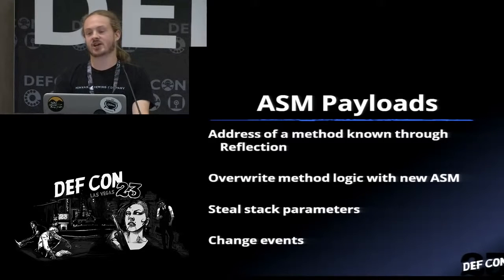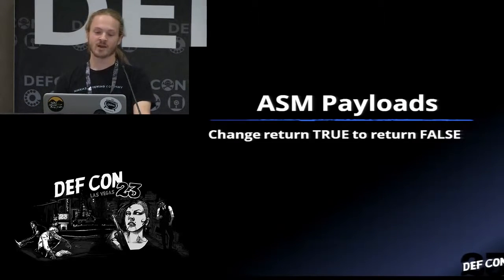You can do things like change events, so a mouse click isn't a mouse click anymore. It does this other stuff behind the scenes, and then the mouse click. It's really up to your imagination. The quickest approaches to doing this are things like changing trues to falses and falses to trues, because developers are awesome in that they modulate code really, really, really well.